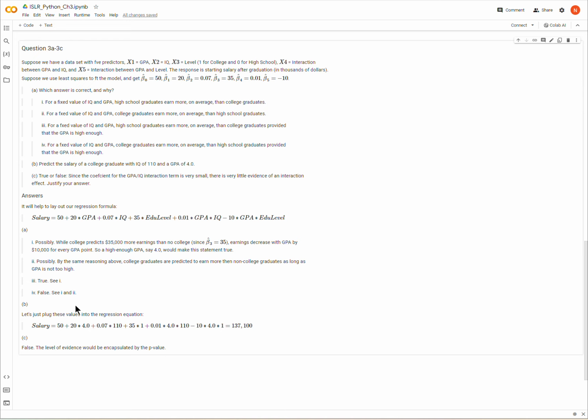So this one is false, and to get to that reasoning, you just need to look at 1 and 2, because if the GPA gets high enough for the college grad, then we already said that the earnings start to go down. Now, if they had said if it is low enough, then I would say that statement is true, but they say high enough.